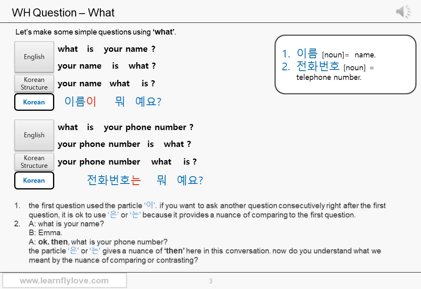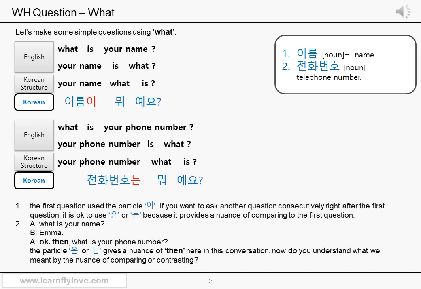Let's see the grammar section on the bottom. The first question used the particle 이. If you want to ask another question consecutively right after the first question, it is okay to use 은 or 는 because it provides a nuance of comparing to the first question. Let's say this is the conversation between A and B. A asks, "What is your name?" B answers, "Emma." And A asks again, "Okay then, what is your phone number?" The particle 은 or 는 gives a nuance of okay then here in this conversation. Now, do you understand what we are trying to explain?